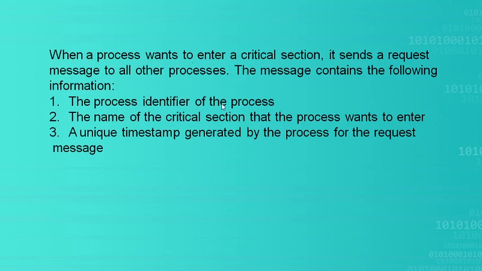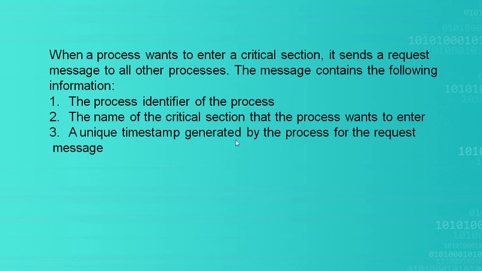If P1 is requesting, it will send a message to all the remaining processes saying: I am P1, the P1 identifier, the name of the critical section, meaning which critical section it wants to execute, and the third one is a unique timestamp generated by the process. In order to order the request messages from all the other processes, this timestamp will be useful.